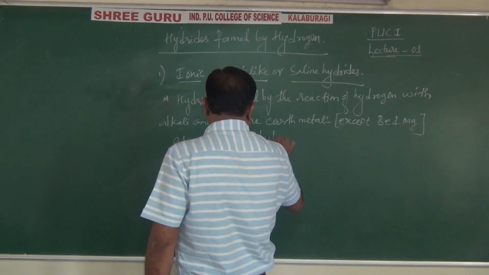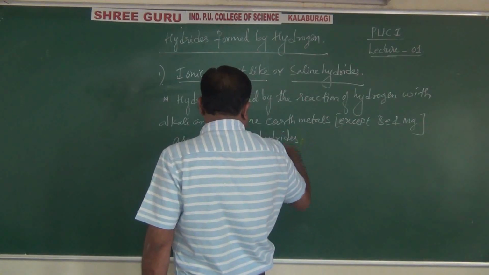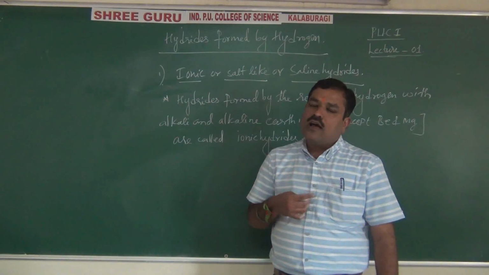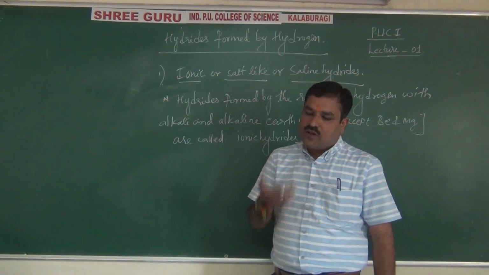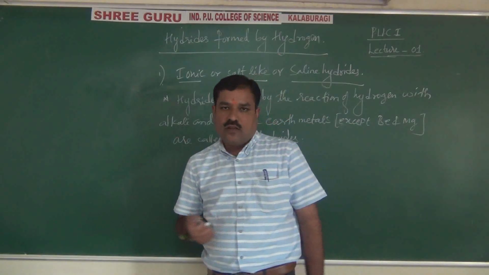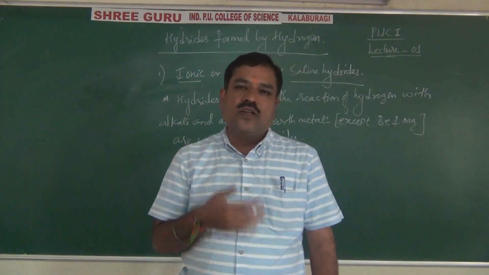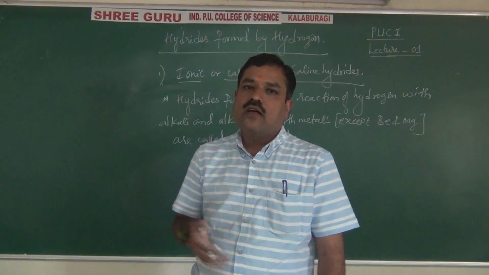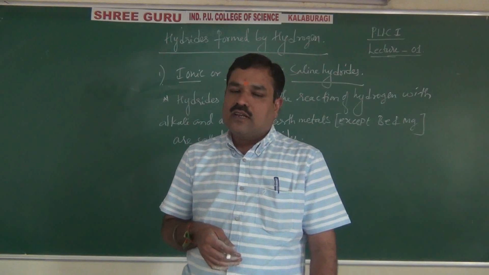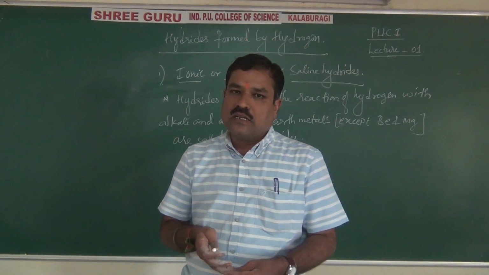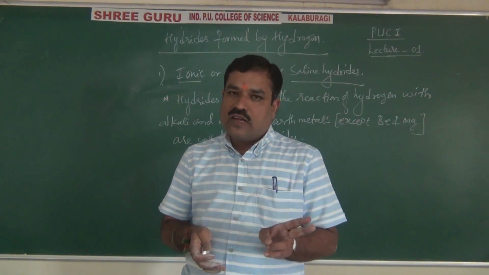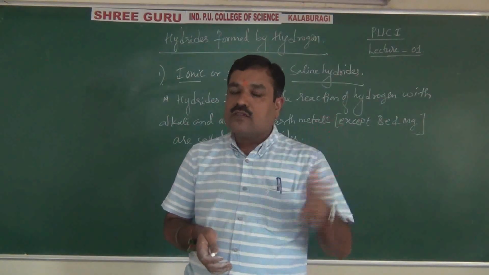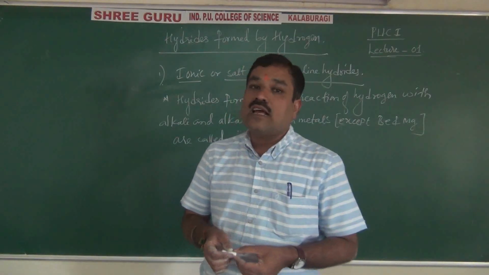Ionic hydrides are salt-like hydrides because they behave like a salt. They will get ionized into cation and anion. That's why they are called ionic hydrides. And why are they called saline hydrides? Because they are used for intravenous injection. They behave like normal sodium chloride and potassium chloride salt solutions. Generally, when a patient is suffering from dehydration, the doctor will advise intravenous injection of glucose or saline solution. Like that, these are also used as saline solution. That's why they are called saline hydrides.